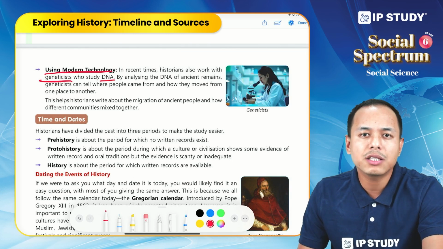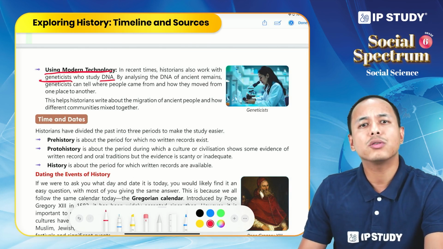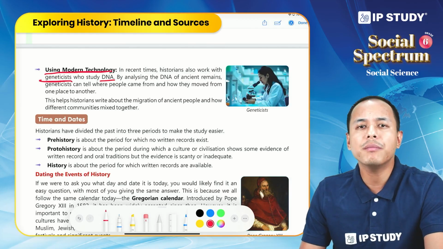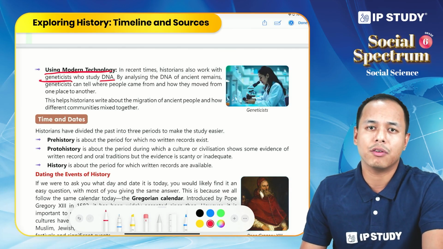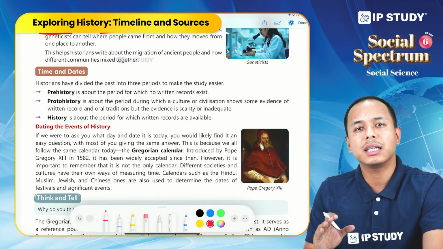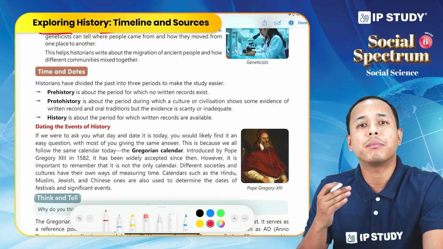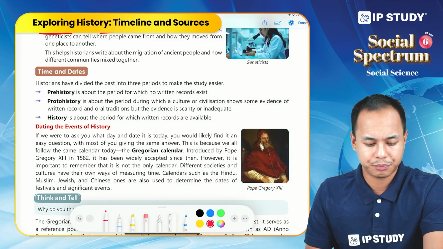So he lived in this particular region, or he migrated from this particular region, he ate this. All this information actually comes from a piece of DNA. So thus historians take help from different professions while they are trying to explore past events or history.